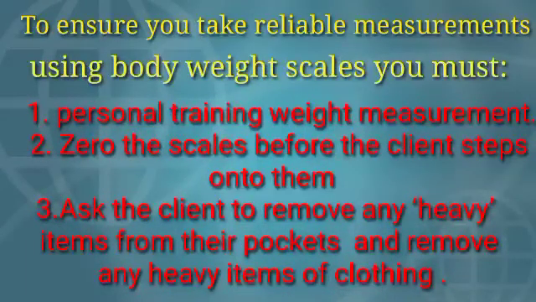Precautions during the measurement. The body weight should be taken on a reliable and accurate weighing machine. Zero the scales before the client steps onto them. One must wear minimum clothes while taking body weight. Ask the client to remove any heavy items from their pockets and any heavy item of clothing.